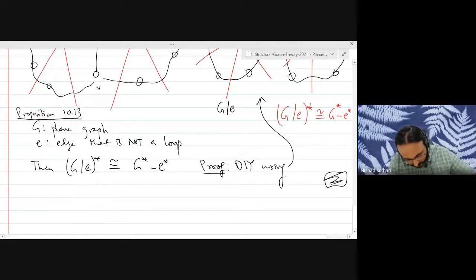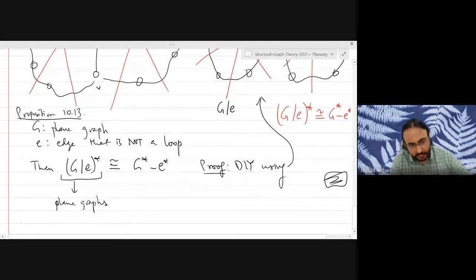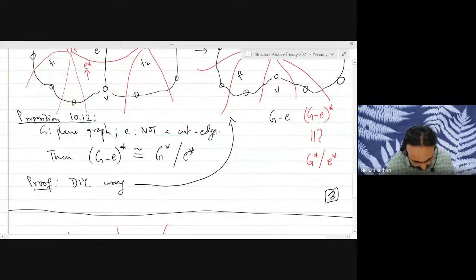What I mean is this part here, I want you to think about it as restricted to plane graphs. You take the embedding which is given to you, you delete an edge and you take the dual of the plane graph that you obtain by just removing that edge from the drawing. On the right hand side it does not matter because you are taking the dual of the plane graph, and then deleting an edge from the abstract graph is the same as deleting an edge from the corresponding planar embedding. And the same thing in the previous proposition.